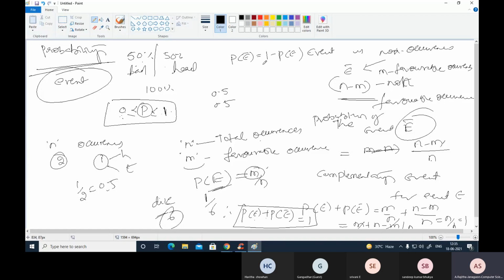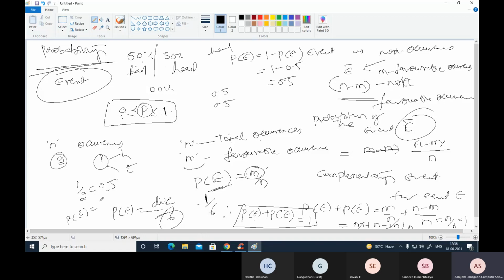Suppose we throw a coin. The chance of head is 50%, and the chance of tail is also 50%. Suppose we throw a dice and we get 1, that is 1 by 6. This is P of E. What is P of E complement?